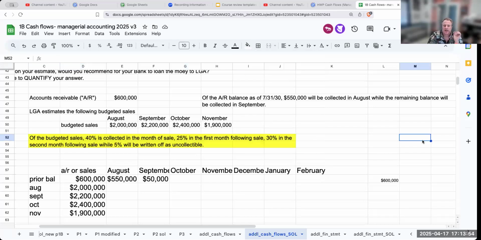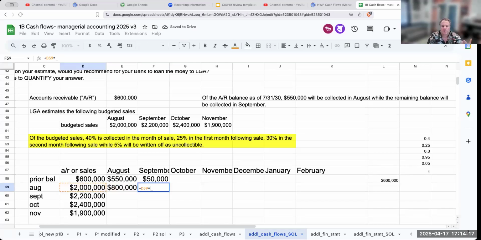So if I'm getting 0.4, 0.25, 0.3, I'm collecting 95% of the balance, 5% will not be collectible, and that's how we get to 100%. So over here for August, right? I'm collecting 40% of the balance in the month of the sale. I am then collecting 25% times 2 million, or 500,000, in the first month following sale, and then 30% in the second month following the sale.